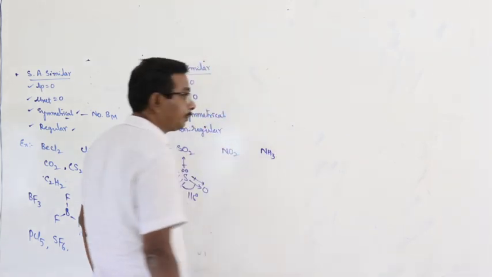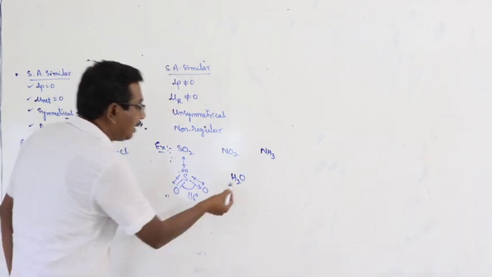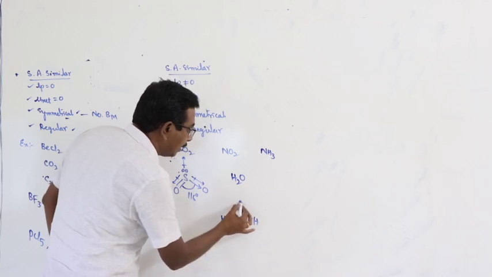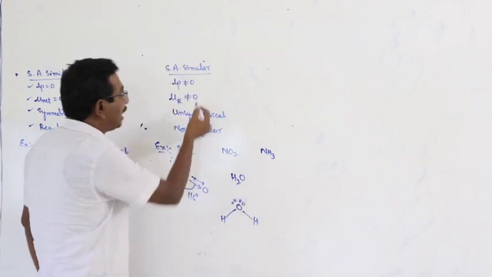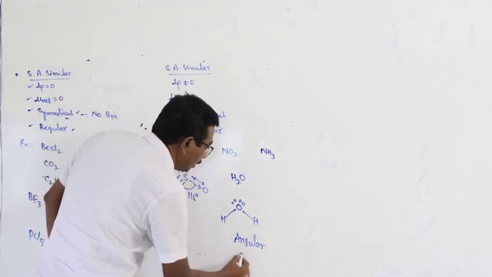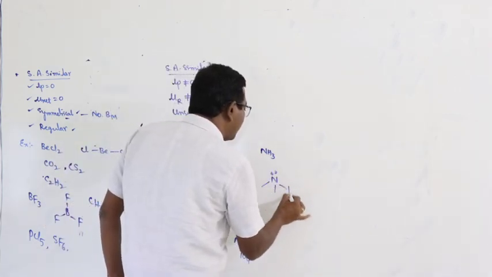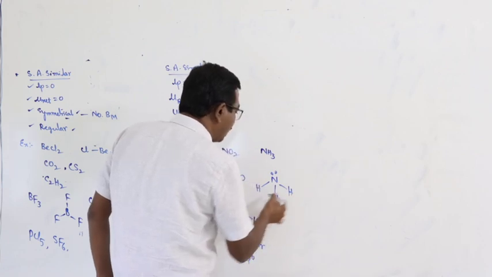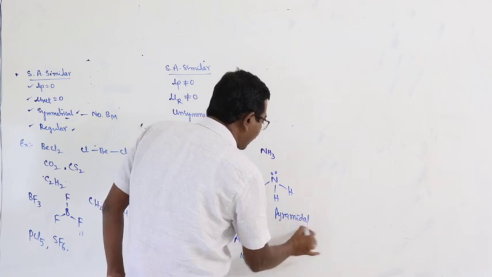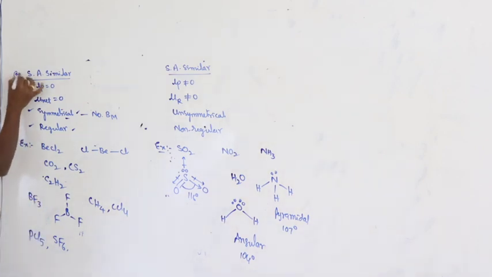NH3. Next, H2O. In H2O, oxygen is the central atom. Here surrounding atoms are similar, the number of lone pairs is 2. Therefore, the net dipole moment is not equal to 0. The shape of the molecule is angular, and the bond angle is 104 degrees. In the same way, in NH3, the number of lone pairs is not equal to 0, surrounding atoms are similar, the shape of the molecule is pyramidal, and the bond angle is 107 degrees.